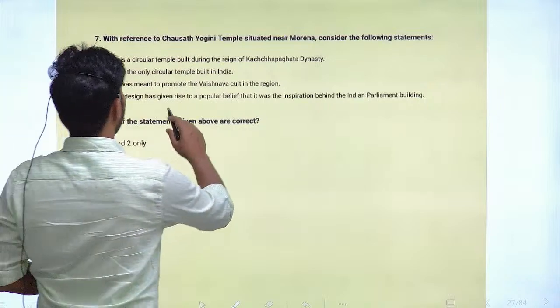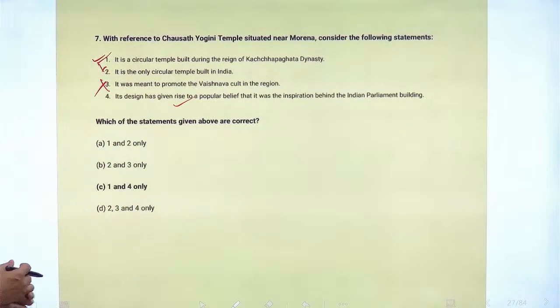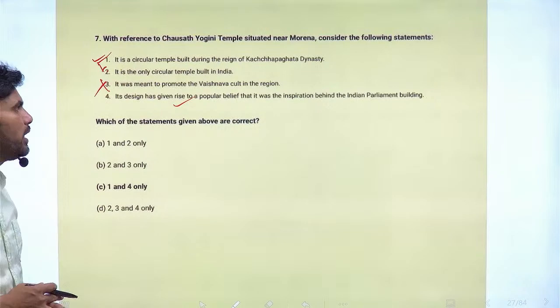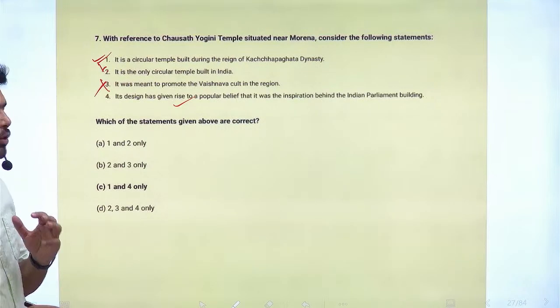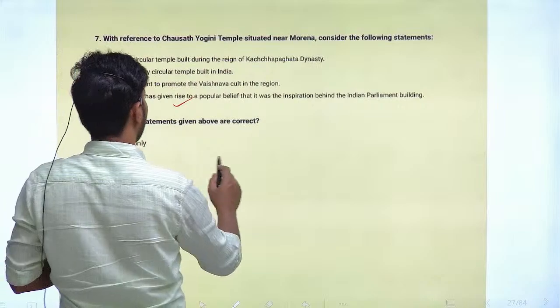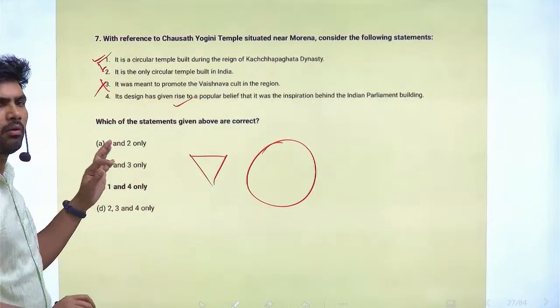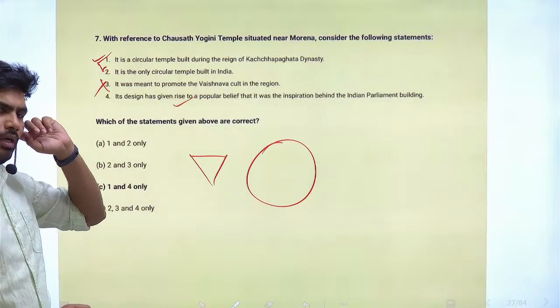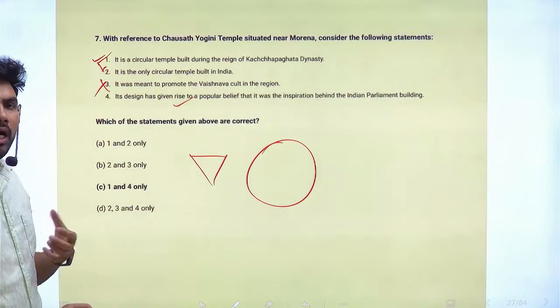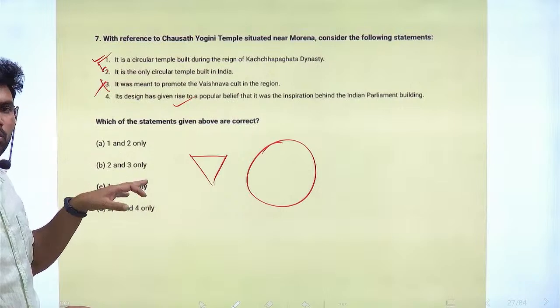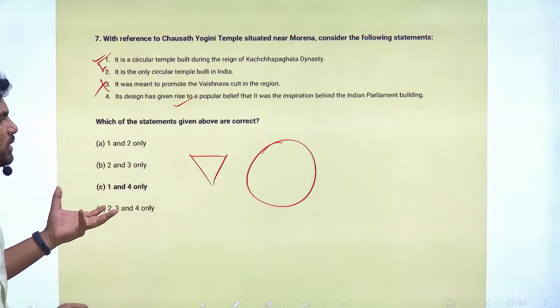Its design has given rise to a popular belief that it was the inspiration behind the Indian Parliament building. Not the new one which is triangular, but the earlier one which is circular in shape. It is highly believed that this temple inspired the architects to build the Indian Parliament in a circular shape.